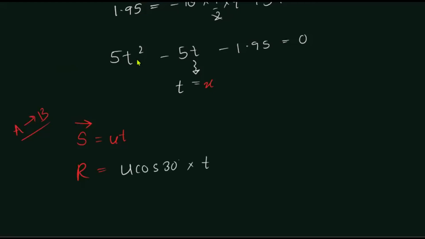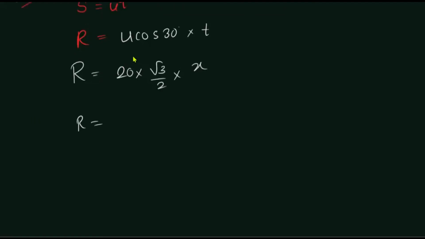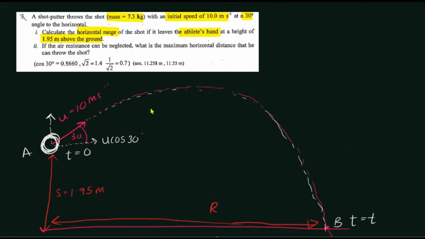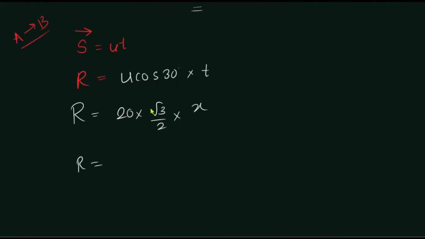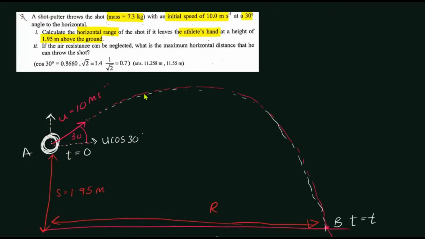T is already found here, so R can be easily found. 20 cos 30 is root 3 over 2. Time is, actually, we have found x. So if we simplify that, we are going to get the answer as given in the question, 11.258. So let's not worry about the simplifications, guys. Let's only worry about the concepts. If we know the concepts, we can do any simple calculations.